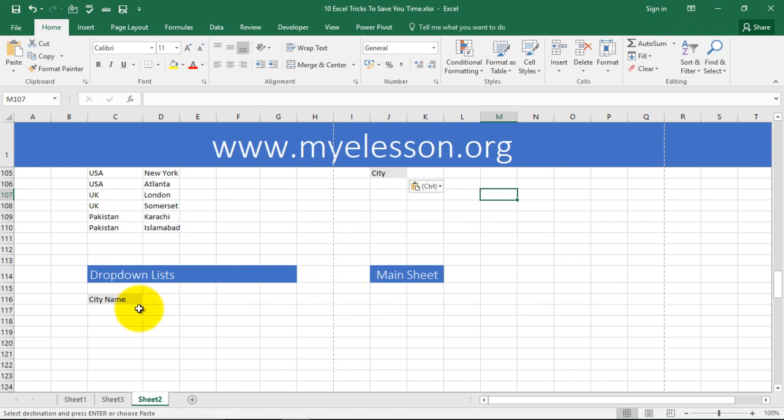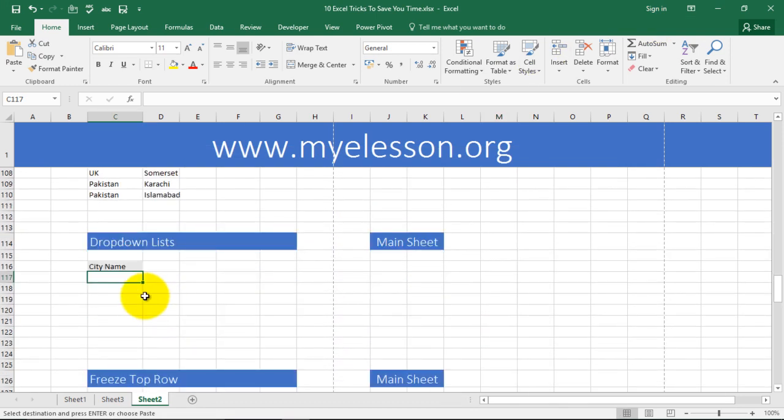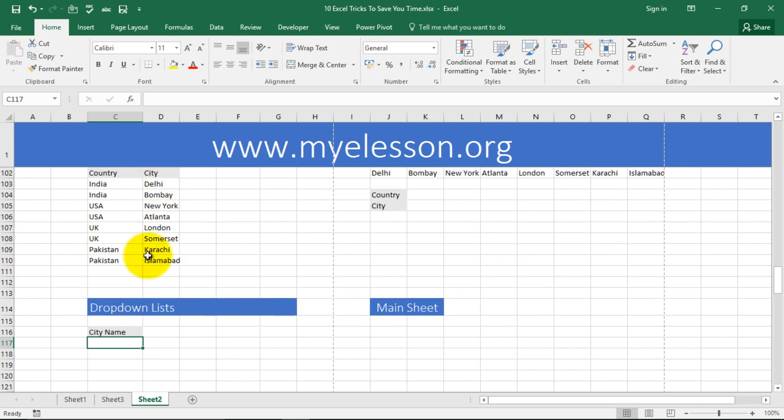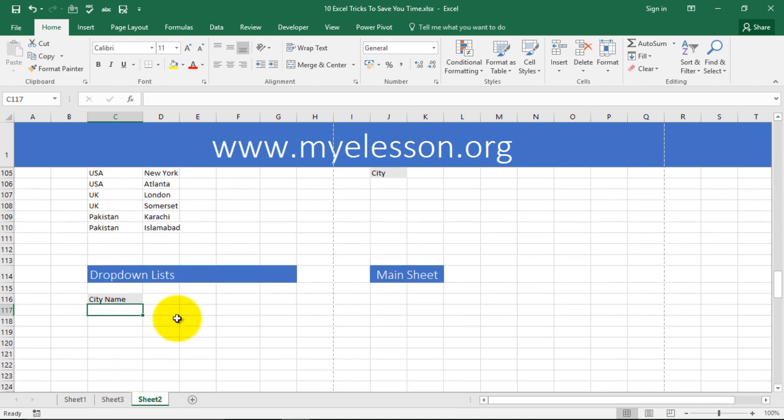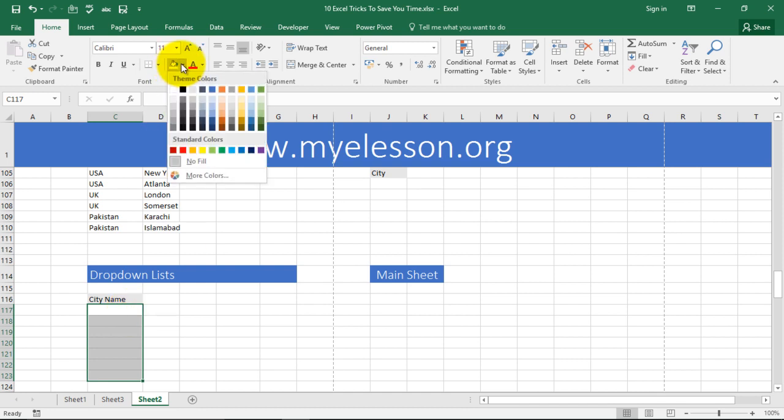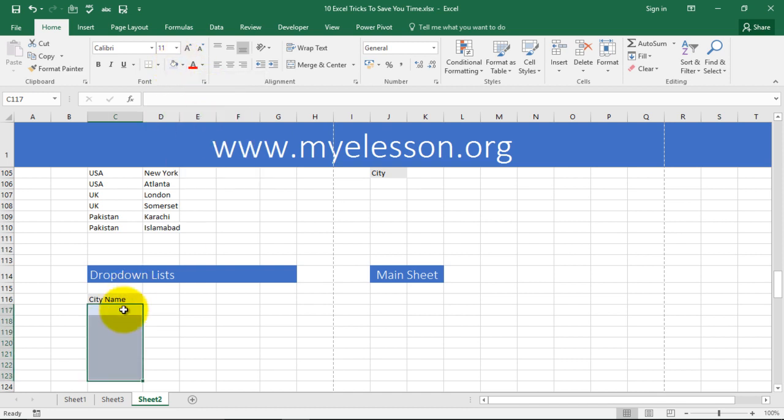Now, creating drop-down lists. So for example, you want that some data has to be entered and there should be no mistakes. So you go ahead and create a drop-down list so that there is no chance of error. So let's take this example. We want to have this list, these cities to be populated over here, but as a drop-down list. How will we do that? Well, in these cells we want, let me color them. Now in these cells we want the drop-down list. So I'll select these cells.